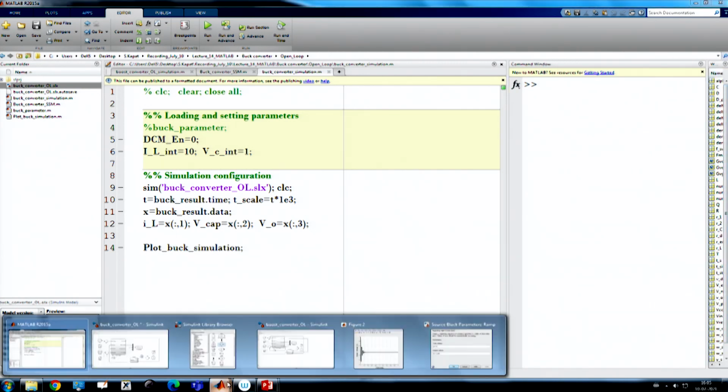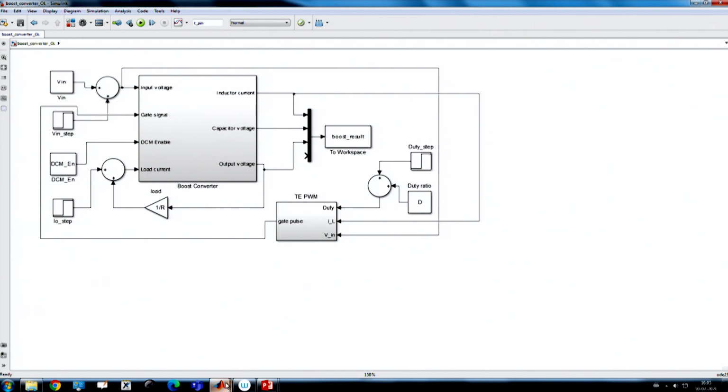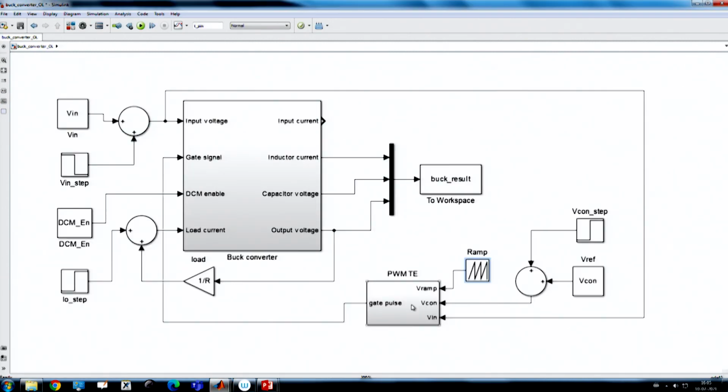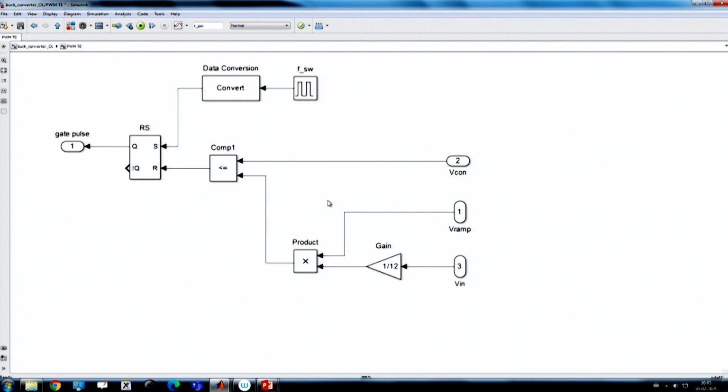Okay. Next, in this particular block, if we go inside, first we want to compare the control voltage with a sawtooth waveform, because we know that the control voltage is compared with the sawtooth waveform, and the comparator output goes to the reset input of the RS flip-flop, where the set input is coming from the clock, the switching frequency clock.